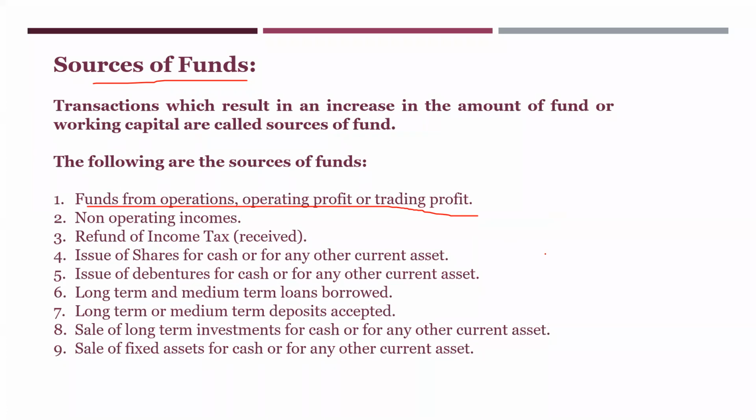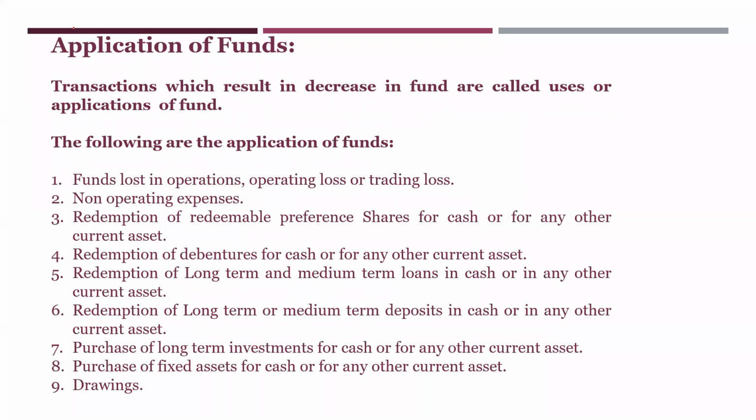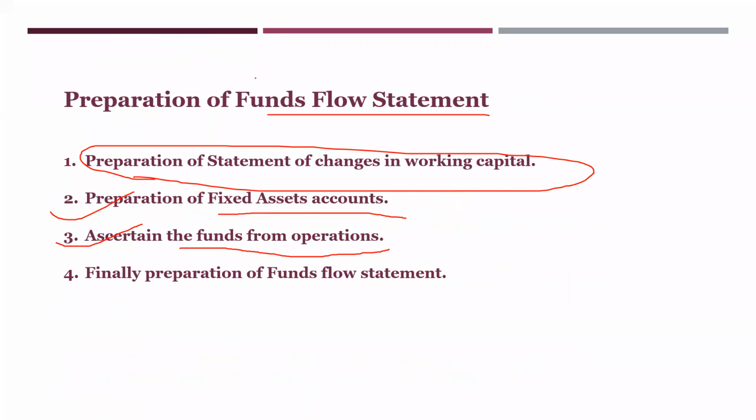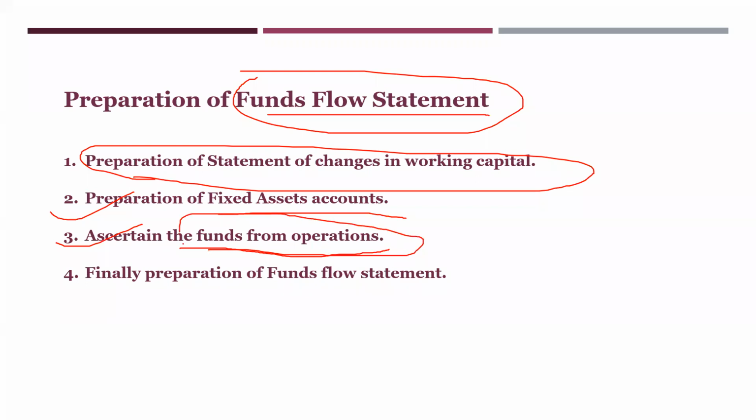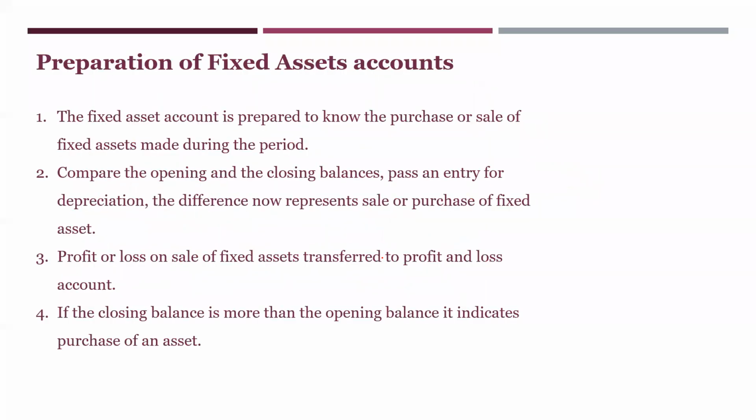Later on, when you go to application of funds, what is the first item again? Funds lost in operations, operating loss or trading loss. That means in the funds flow statement, funds from operations will be your first item. Whether it is loss or profit, you will have to find it out, and it is included. That will be the first item of your funds flow statement. So firstly we'll try to understand what these two are and how they are calculated. First we will go for preparation of fixed assets accounts.